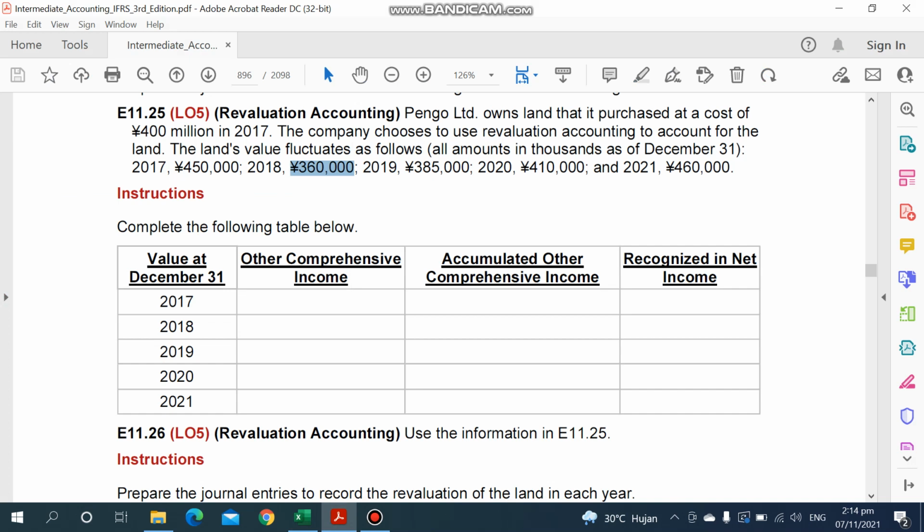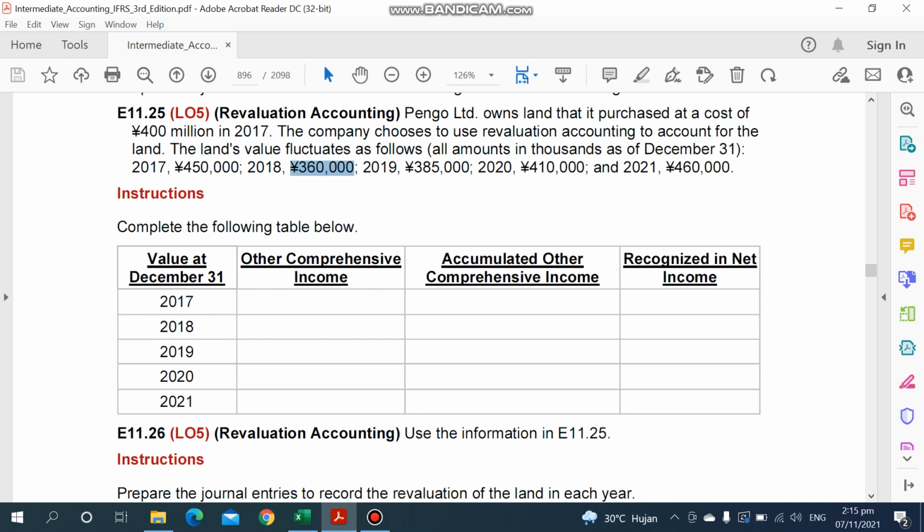It is like a reserve that can be used. So when we revalue to 360, it means there will be a loss of 90,000. To cover that 90,000, first of all, we will use the reserve in accumulated other comprehensive income of 50,000. Okay, and then the rest of the 40,000 will be a loss on impairment.